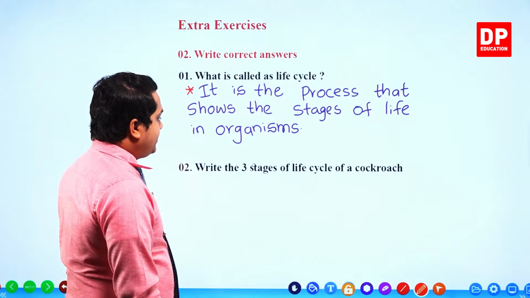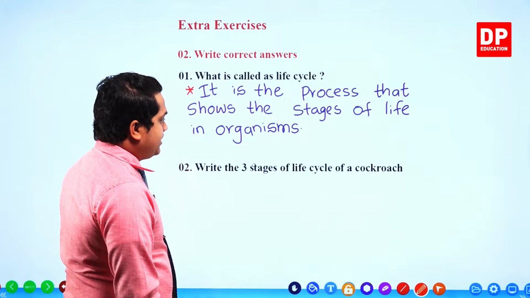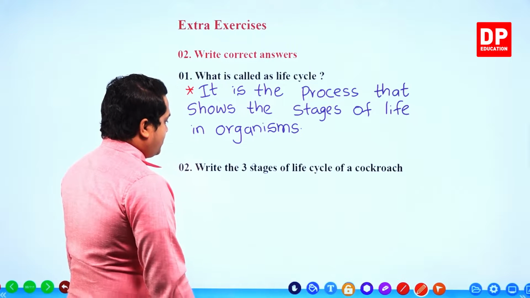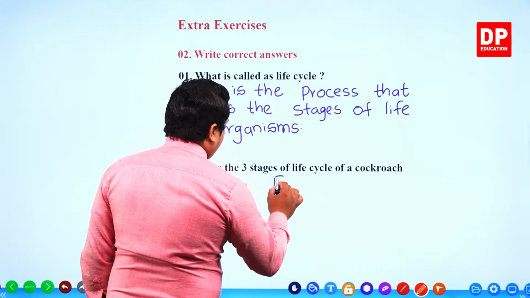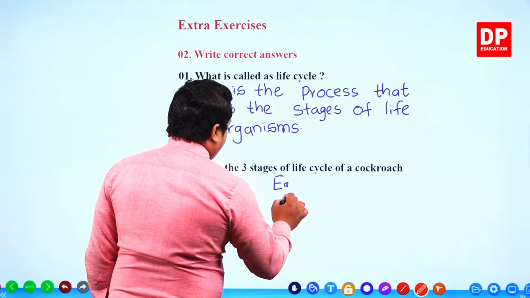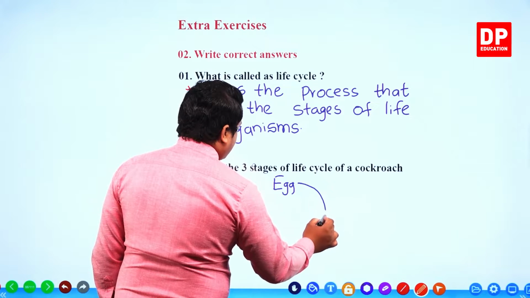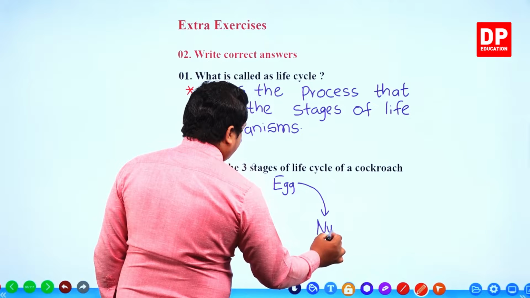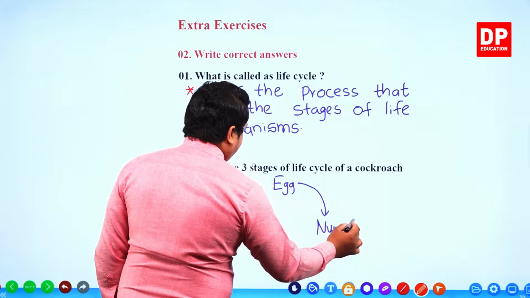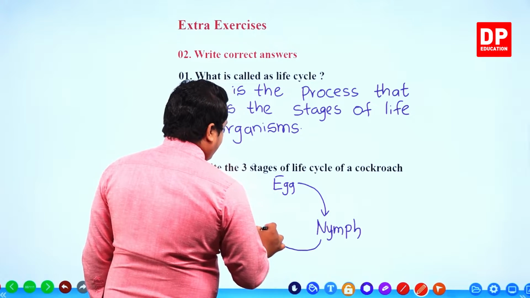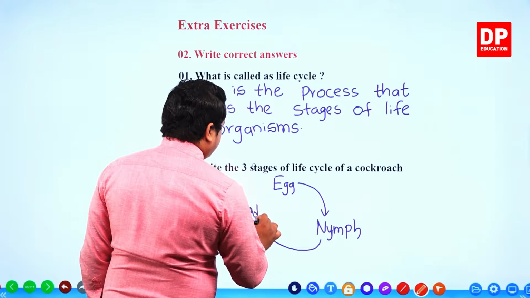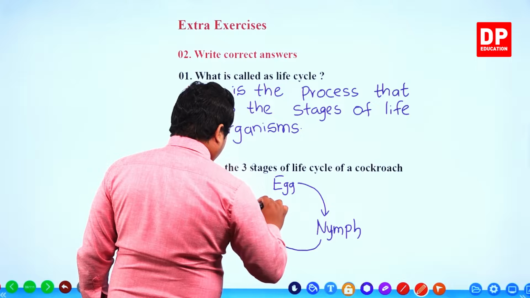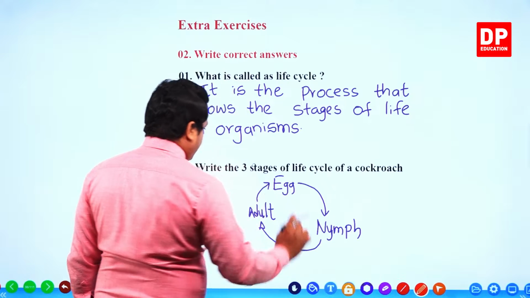Second one, write the 3 stages of life cycle of a cockroach. So you know that cockroach is an organism that goes through incomplete metamorphosis. So eggs, nymph, adult, then finally again the egg.